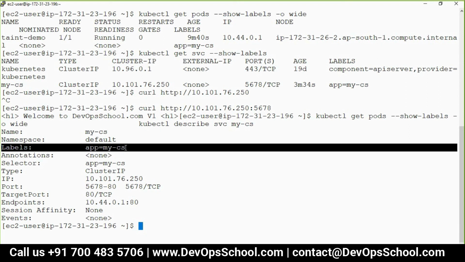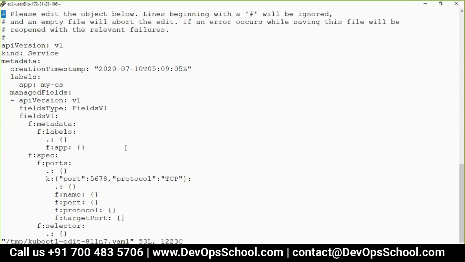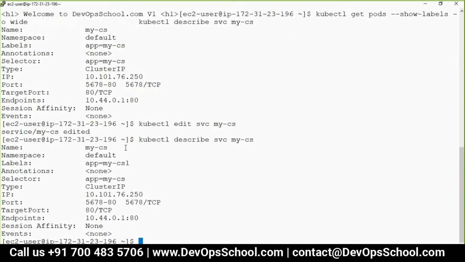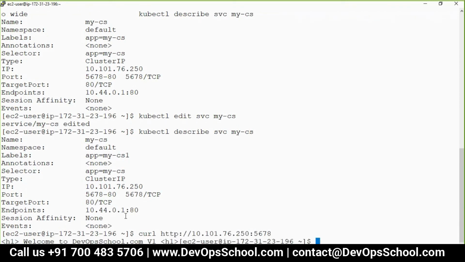So let me modify this time the service label. Edit. Not matching. See here. What happened? The endpoint still is resolving. See, it's not matching anymore, but still, when you hit curl, it still works.